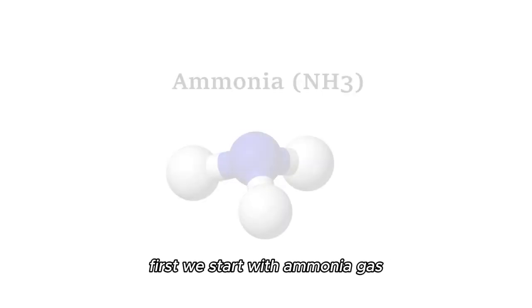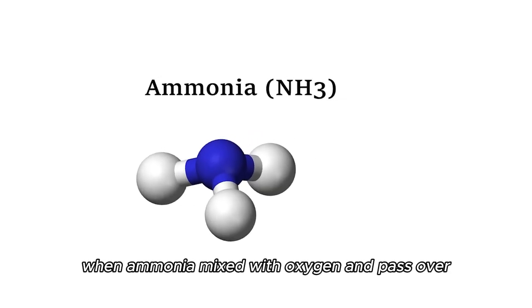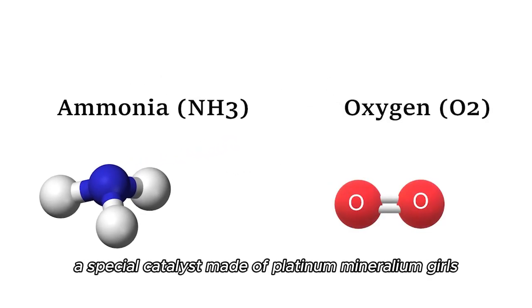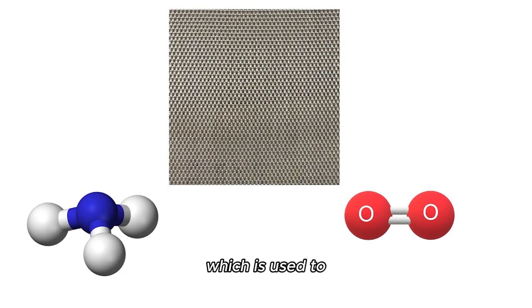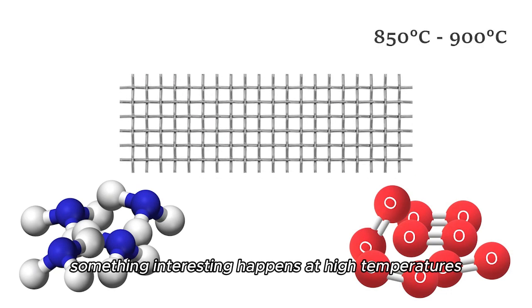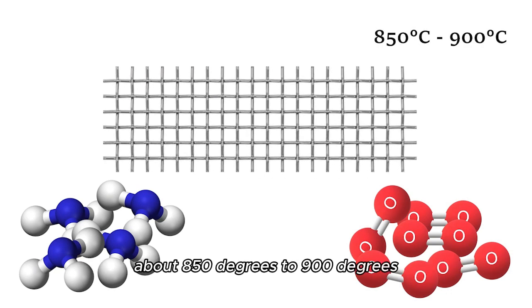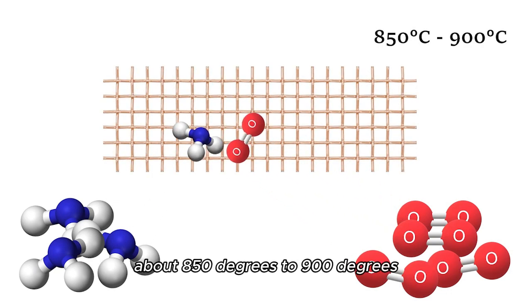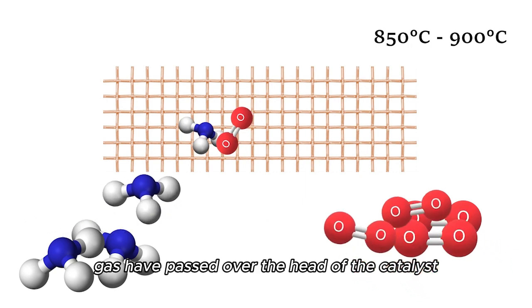Now, let's talk about the process itself. First, we start with ammonia gas. Ammonia is mixed with oxygen and passed over a special catalyst made of platinum and rhodium gauze, which is used to increase the speed of the oxidation of ammonia. Something interesting happens at high temperatures, about 850 to 900 degrees: the ammonia and oxygen gas are passed over the heated catalyst.